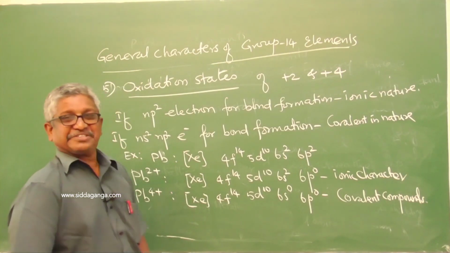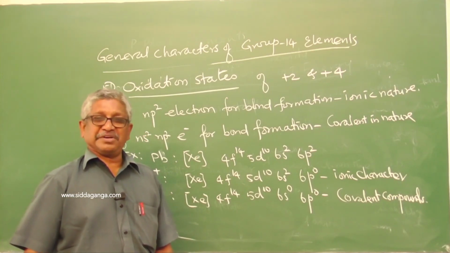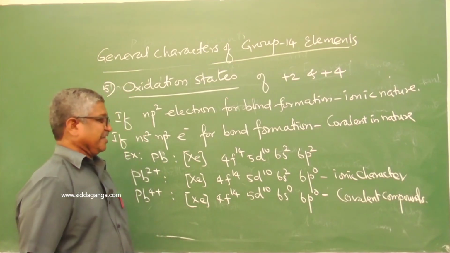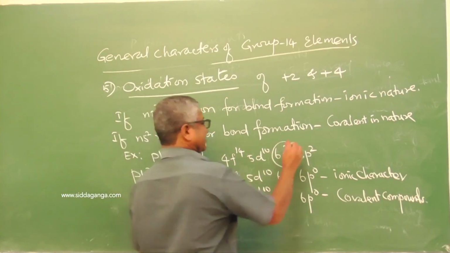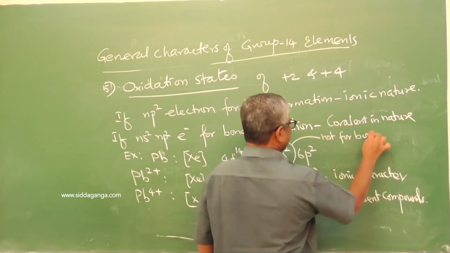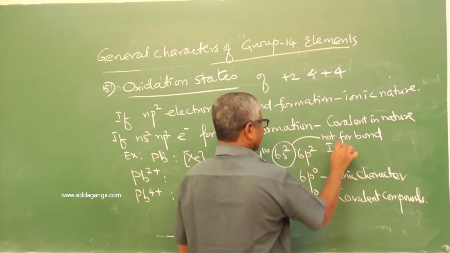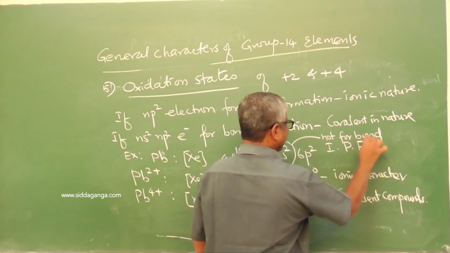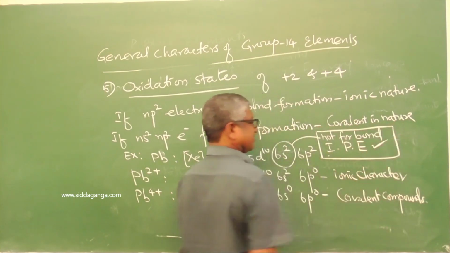If the 6s2 electrons are not used for bond formation, then it is called the inert pair effect.